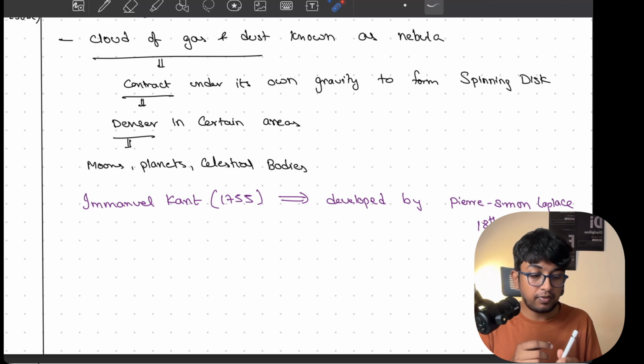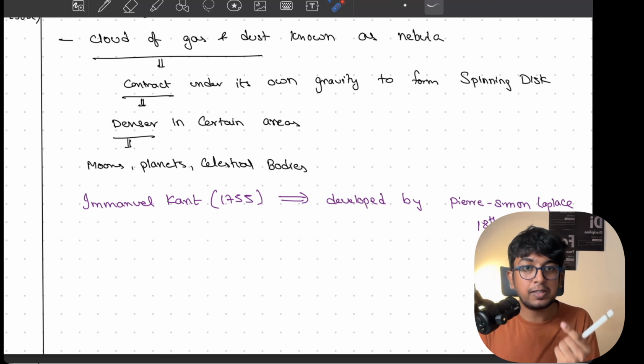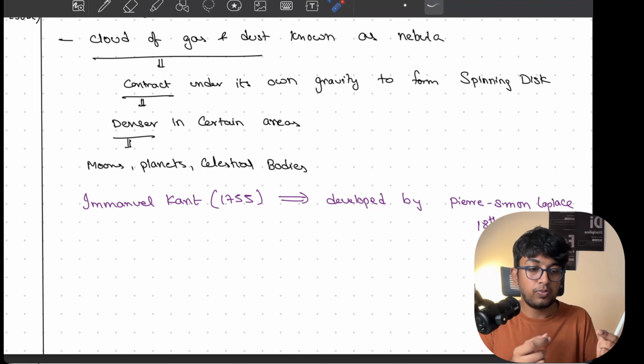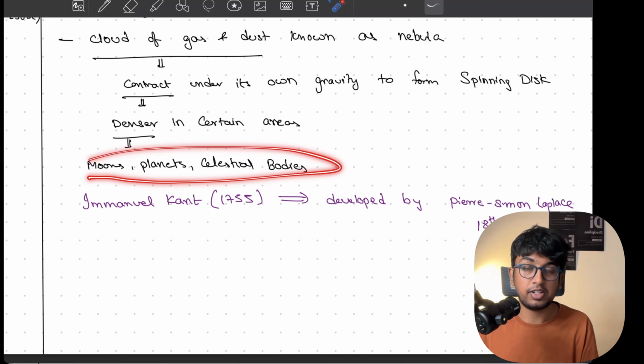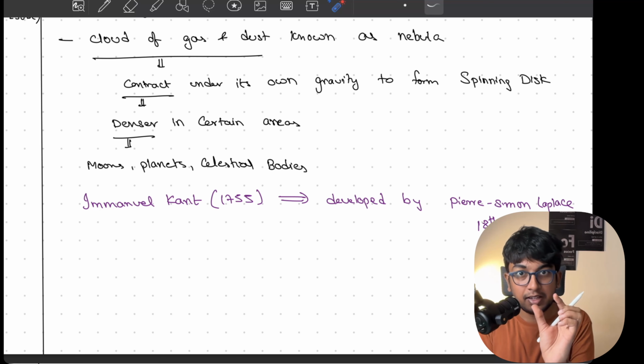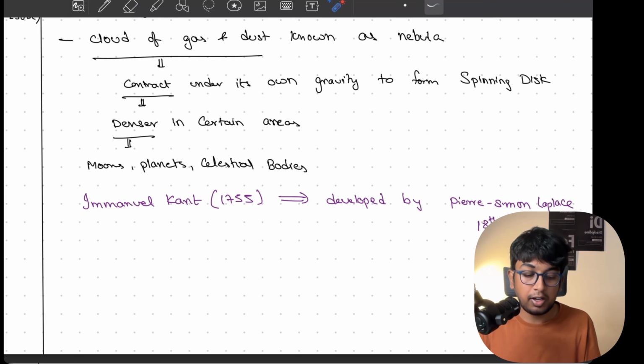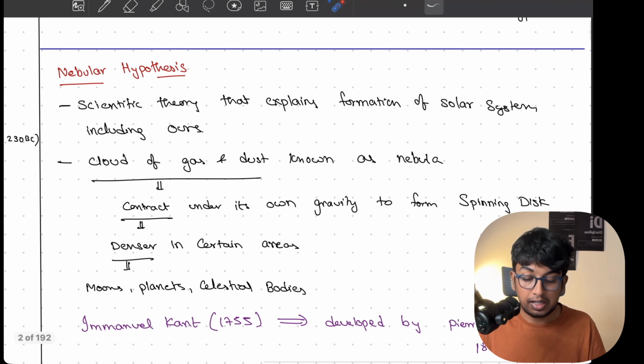See, every dust particle will have gravity, so it will be contracted and get stuck together, so the density of certain areas increases. These increased density areas are called moons; planets and celestial bodies are formed from those dense areas. This is what the nebular hypothesis tells us completely.